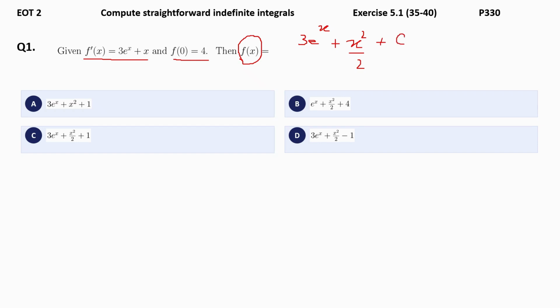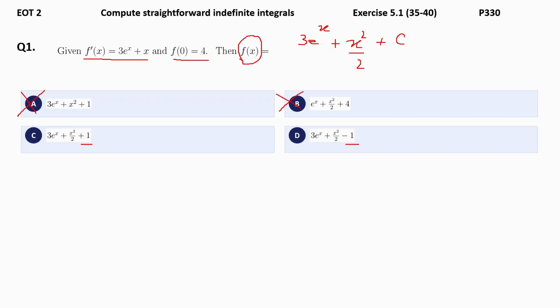Now if you notice, your first option you can cancel because it doesn't have the division by 2. Even this you can cancel because it doesn't have 3e power x. Now coming to your constant that differs the answer. So what is the value of c?